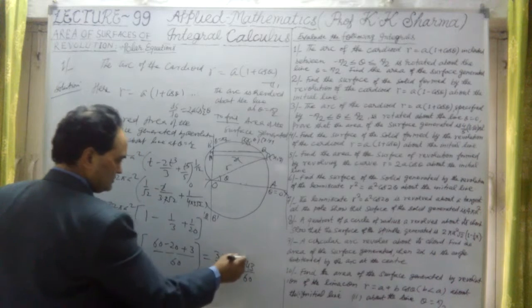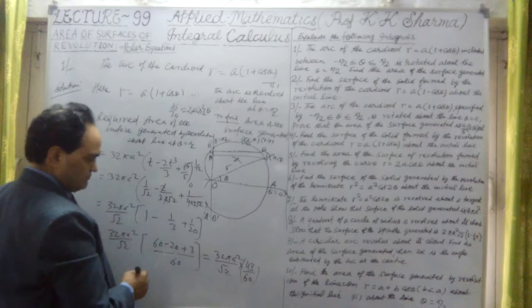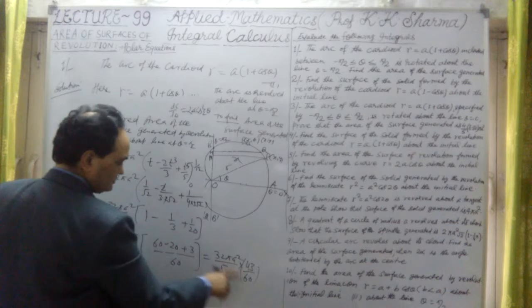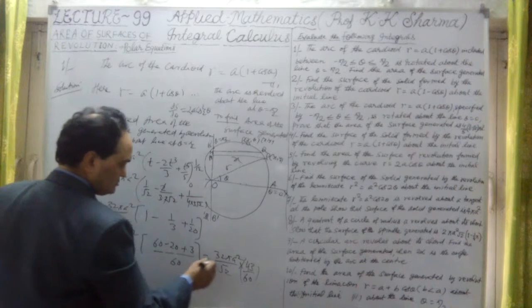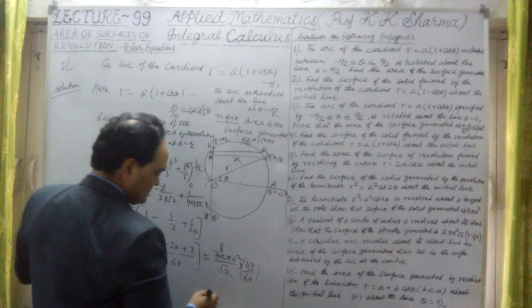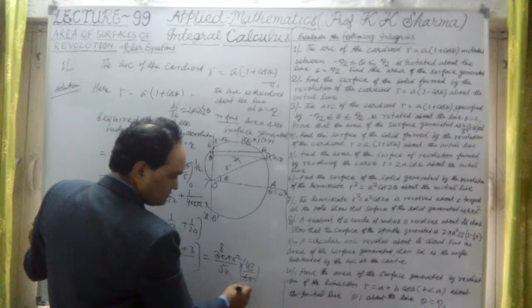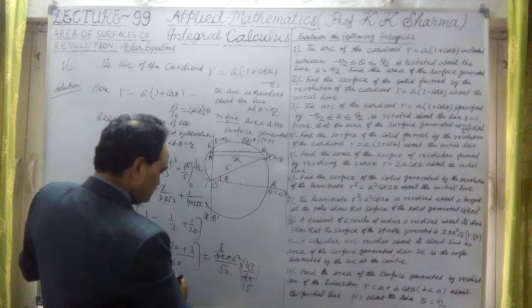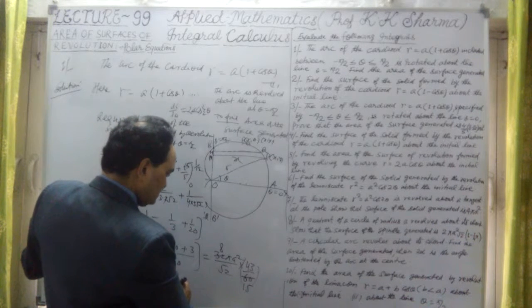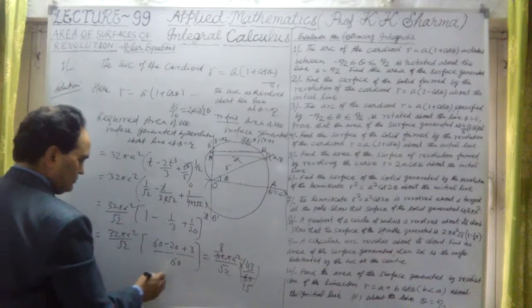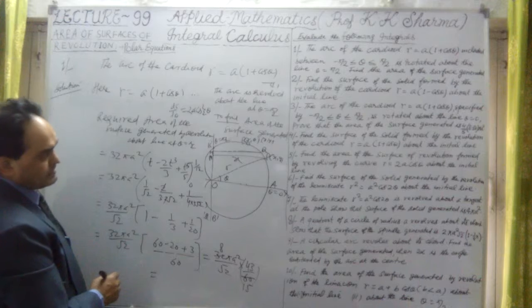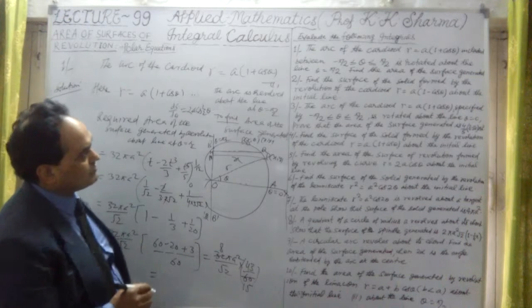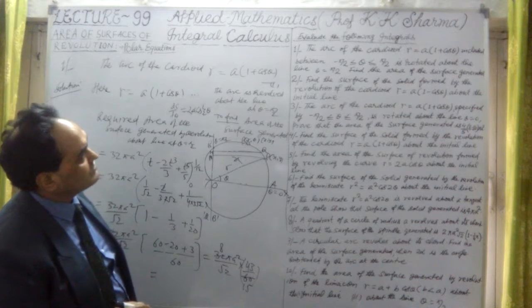Now 43 is a prime number, so it cannot be cancelled out. Only 60 and 32 can be cancelled: 4 times 8 is 32, and 4 times 15 is 60. Further it cannot be cancelled. It is 43 into 8 upon 15 root 2. The value is coming as a different kind of answer, no problem. And the area of the surface is later, the arc of the curve.